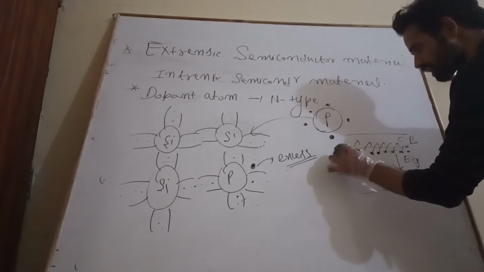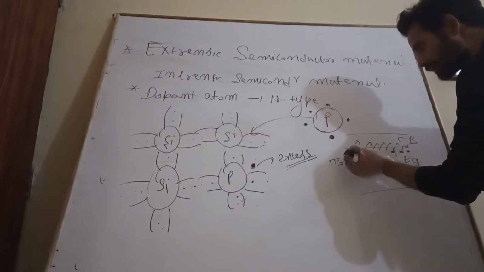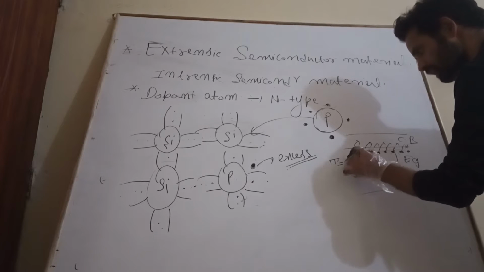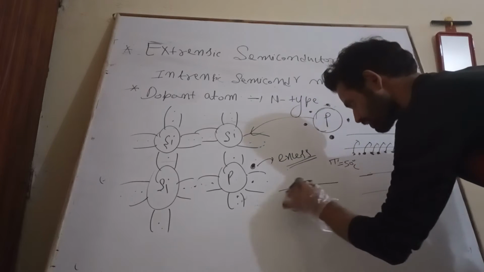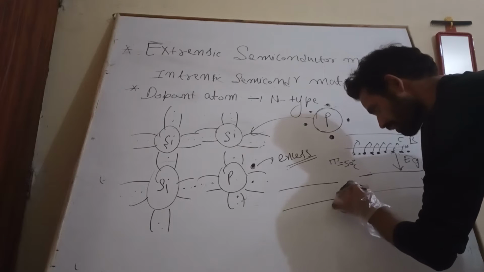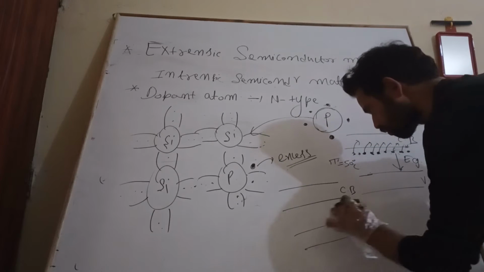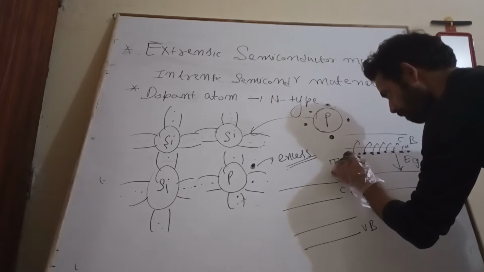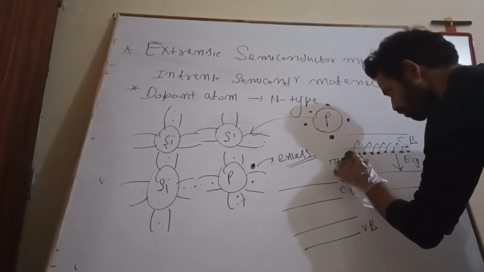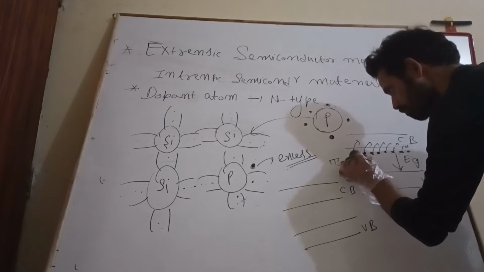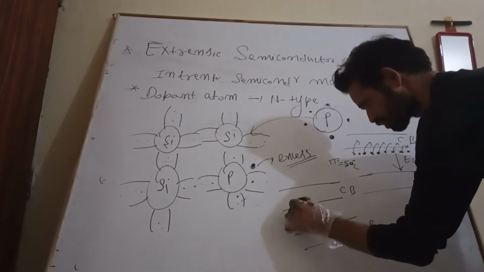Let's say I am applying the energy by applying a temperature of about 50 degrees Celsius. This is my conduction band, and this is my valence band.